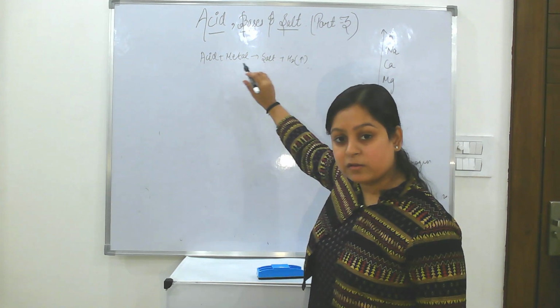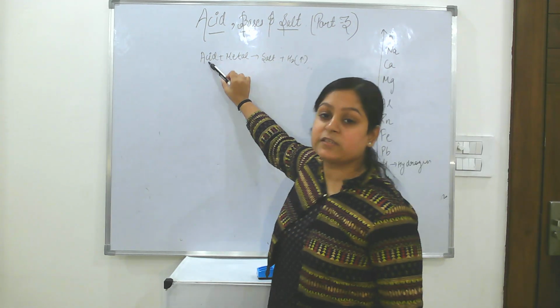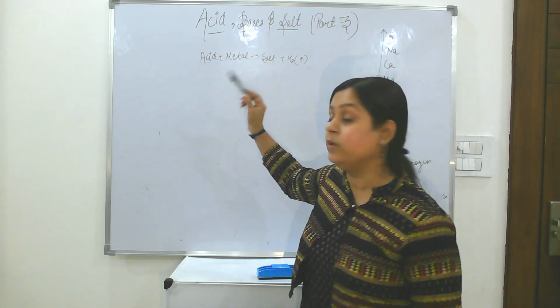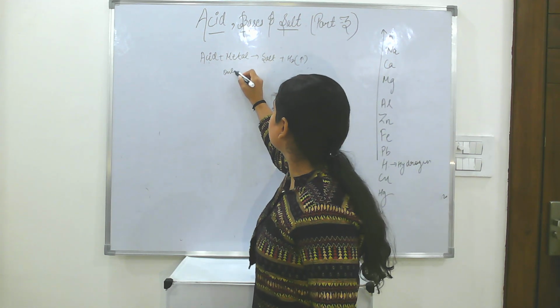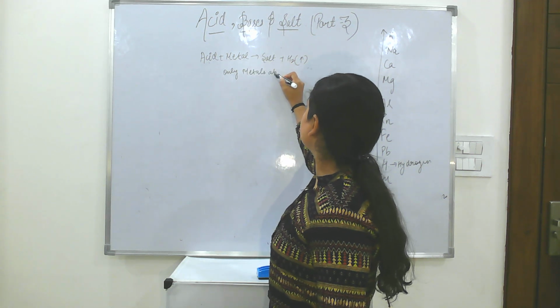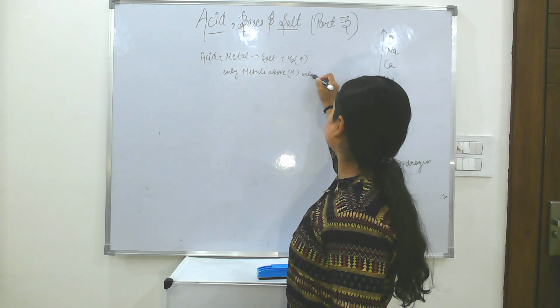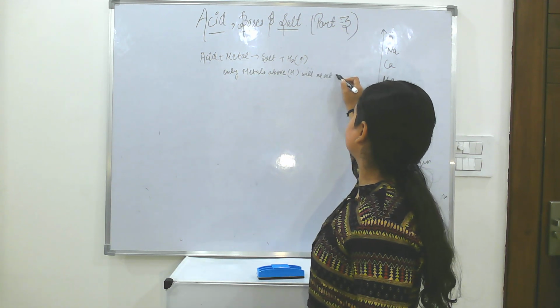So all the metals which are above hydrogen will react with acid to form salt and hydrogen. Only metals above hydrogen will react with acid.